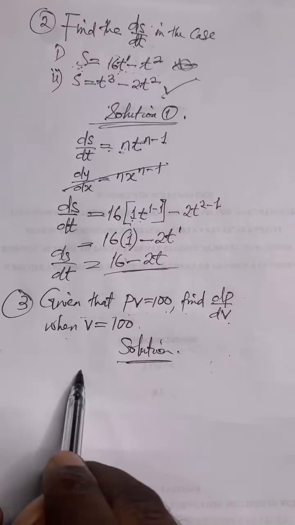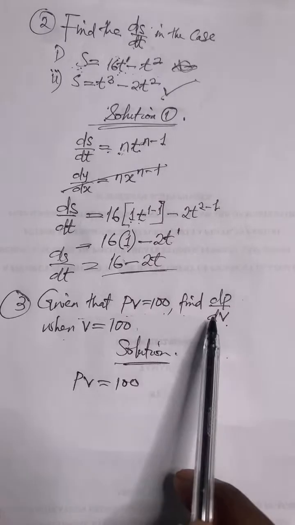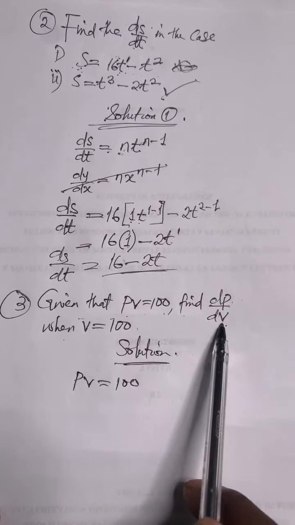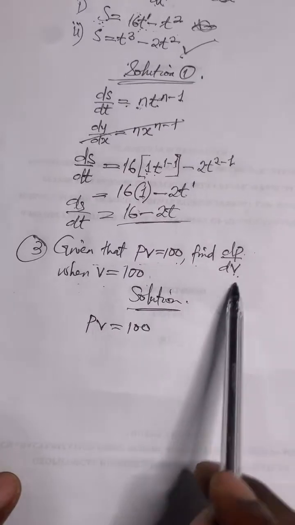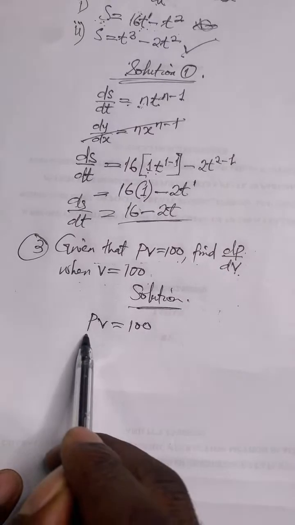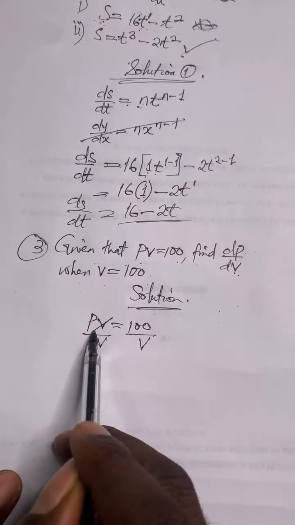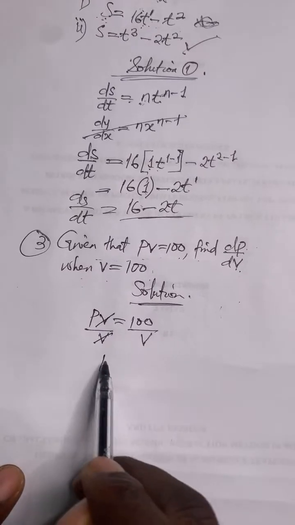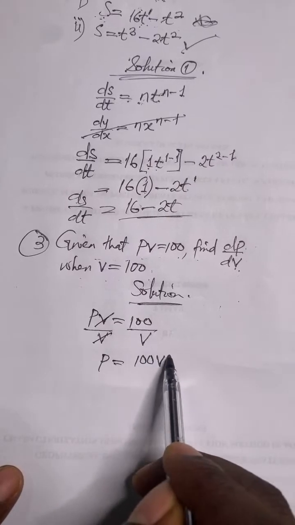Given that PV is equal to 100, you're asked to find dp over dv. How do we do that when V is equal to 100? Let's start with this one. How do you get dp over dv? The first thing you must do is to divide both sides by V, so that this V and V cancel. Then you have P equal to 100 V raised to the power of minus 1.